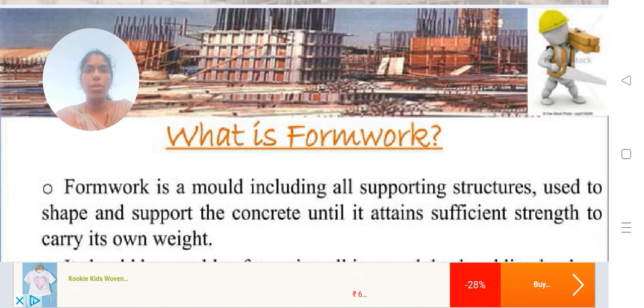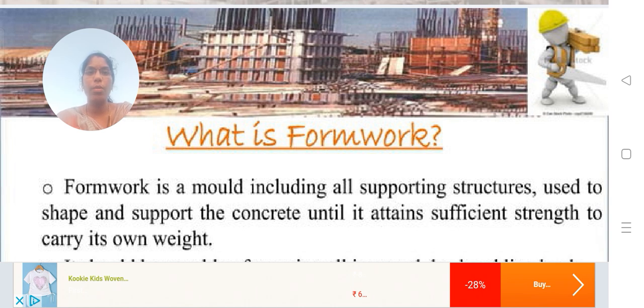In that process, we have to use skilled persons based on the type of material and the amount of loads acting on that structure. The quality of construction depends on formwork. When concrete is to be placed, from that day onwards formwork will be started. Without formwork, there are no concrete structures. So today I discuss formwork.